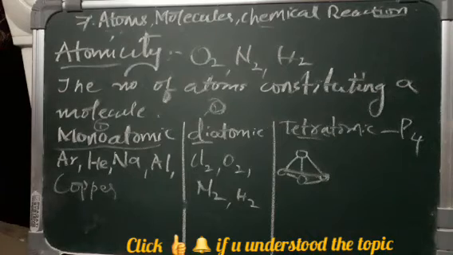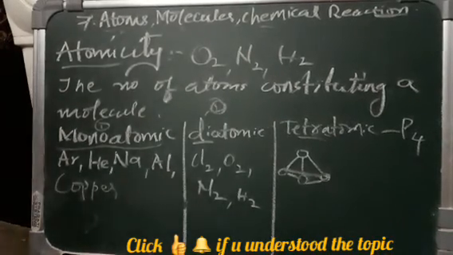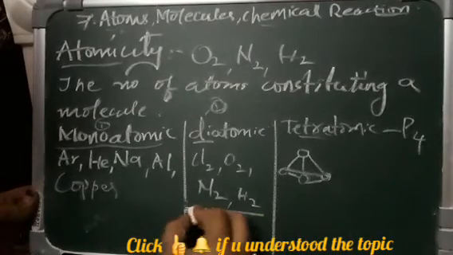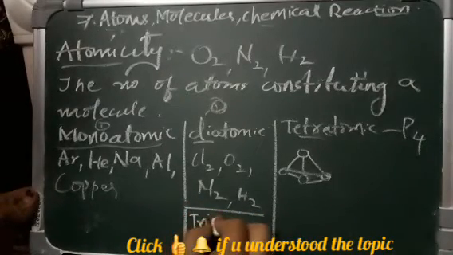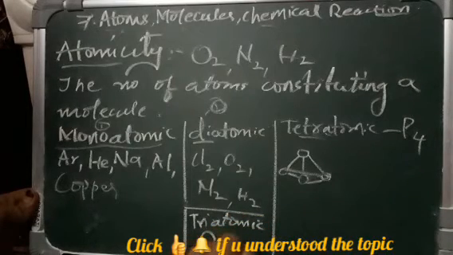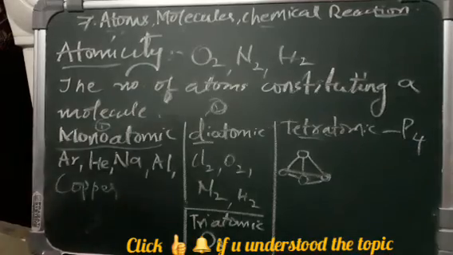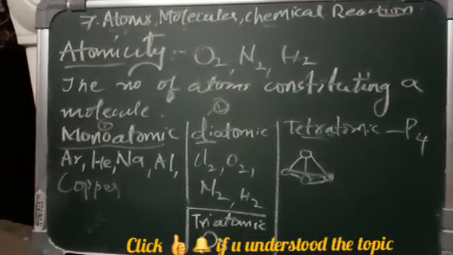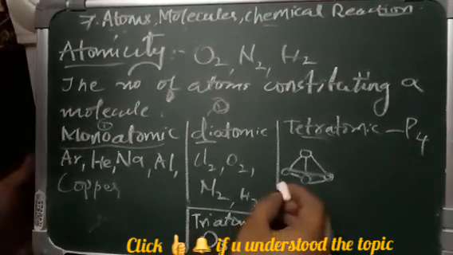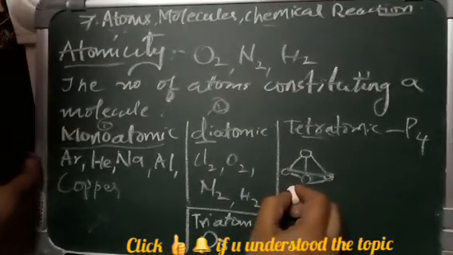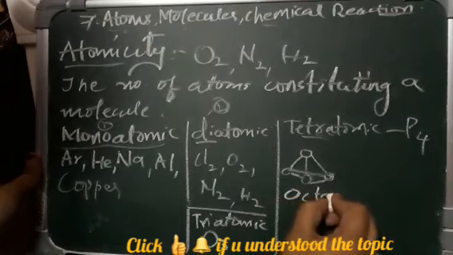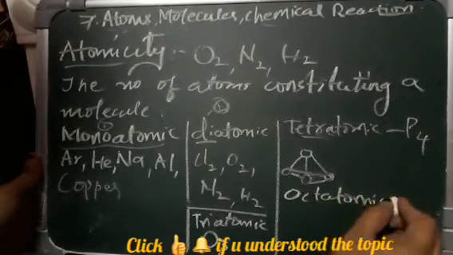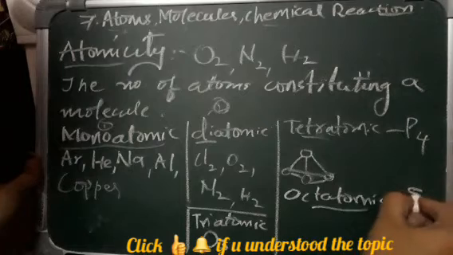Okay, similarly you have ozone. I said ozone is triatomic. Tri means 3, so that means O3, ozone, isn't it? Now you have sulfur. I said sulfur is again made up of 8, S8. This is called octaatomic, which is S8.